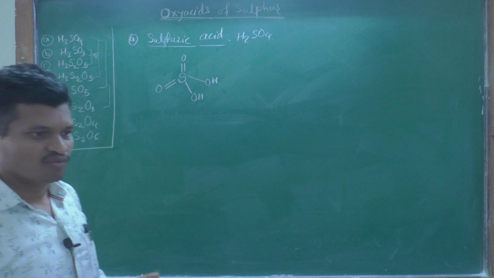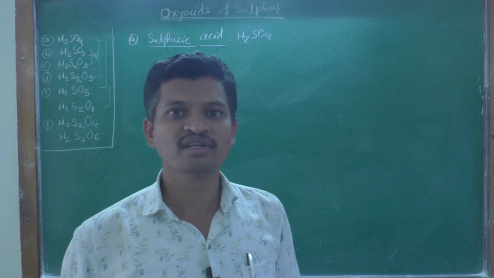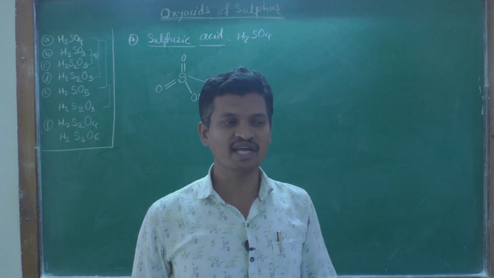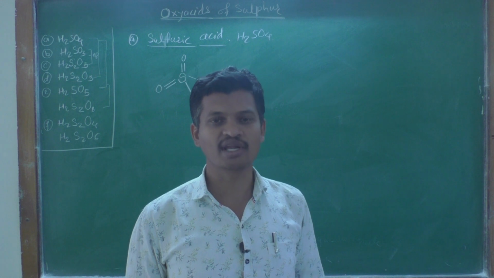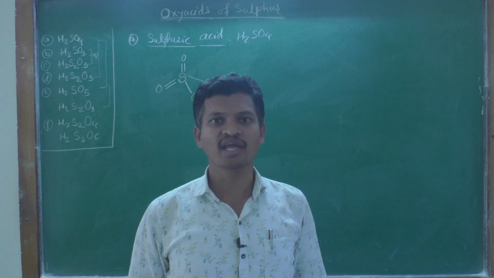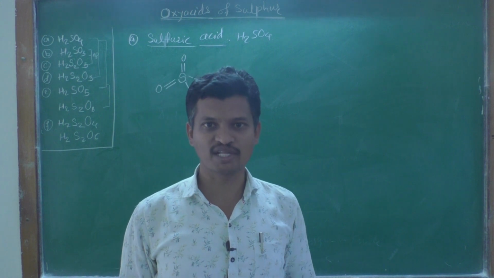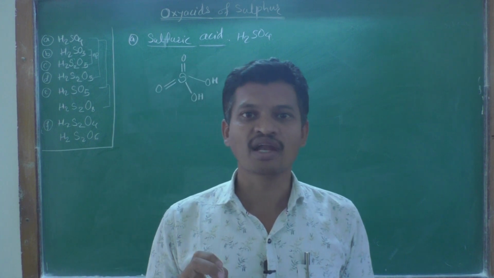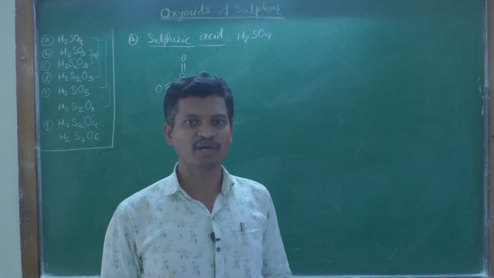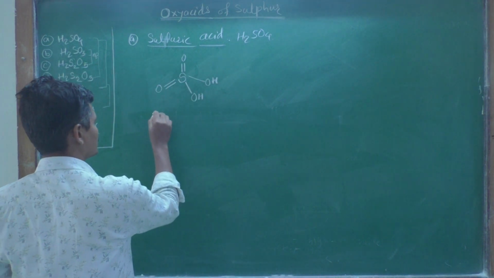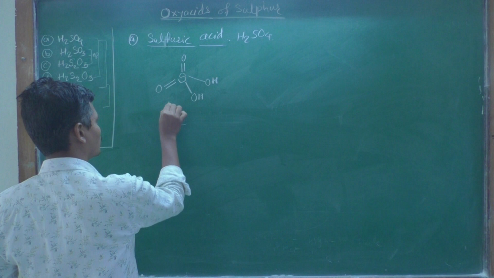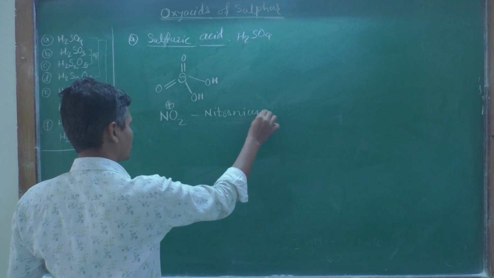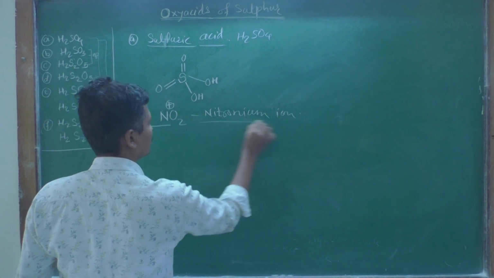We know that when sulfuric acid is treated with nitric acid, both concentrated, in a proper combination, then they give a nitronium ion, that is NO2 plus, and this nitronium ion is a very important electrophile in the nitration reaction of different aromatic compounds, okay. So, how is this nitronium ion, NO2 plus, forming? How is it produced?